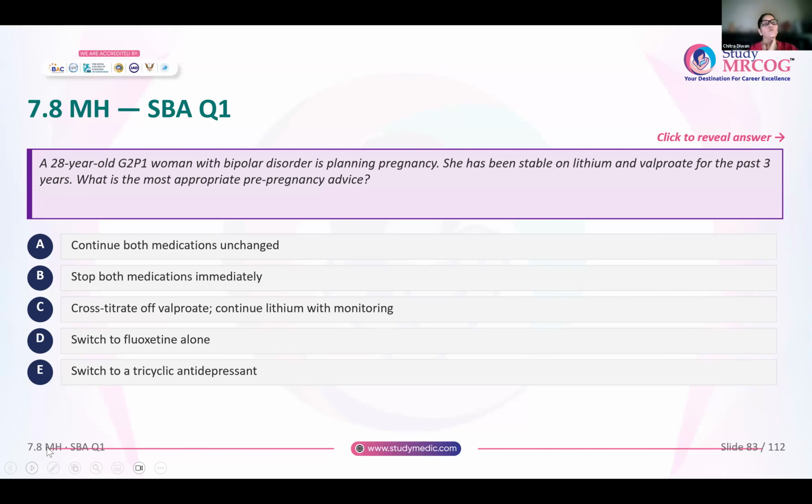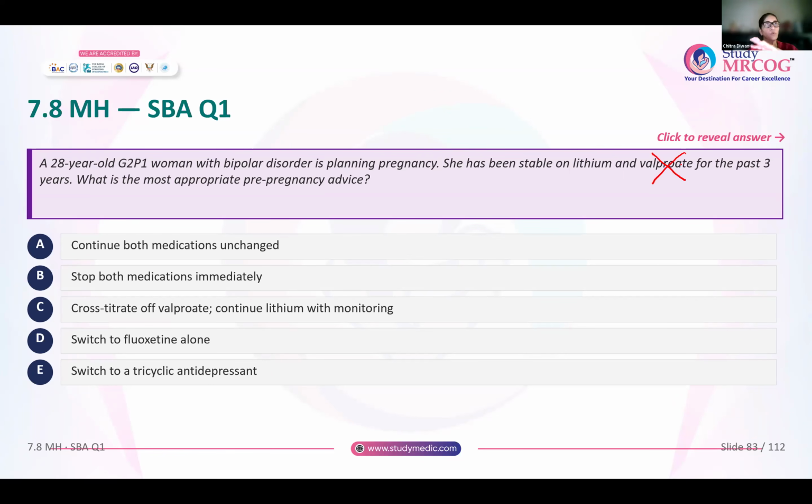You have this 28-year-old Gravida 2 Para 1 who is having a bipolar disorder. Now she's planning a pregnancy. She is stable on lithium and valproate for the past 3 years. What is the most appropriate pre-pregnancy advice? First thing that would come to my mind is I will stop valproate for her. So you look out for an option like that. Continue both medications unchanged? No. You want to stop valproate, right? Stop both medications immediately? You cannot do that. You cannot abruptly stop any medication.